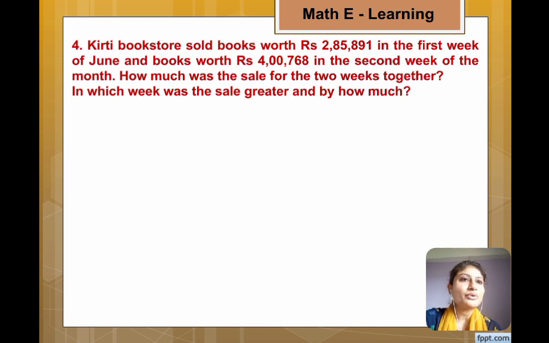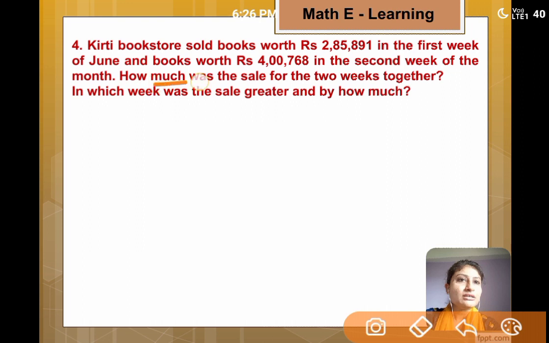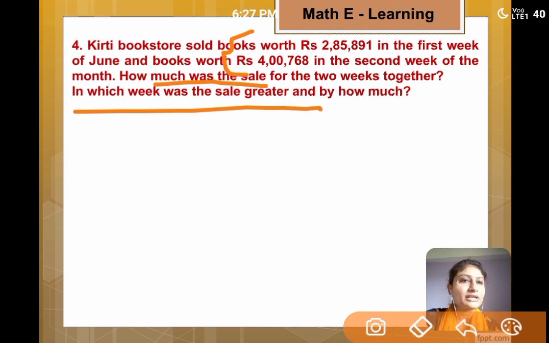So here you have given 2 questions. First we think about this question. How much was the sale for the 2 weeks together? That means you have to do addition of both weeks.